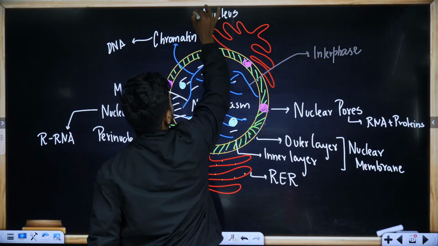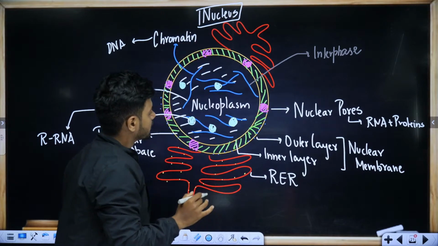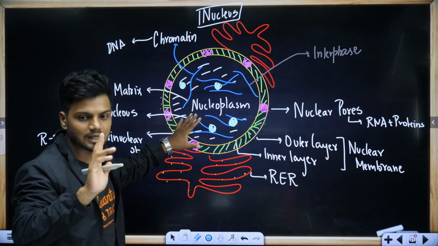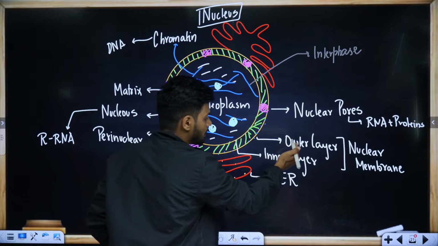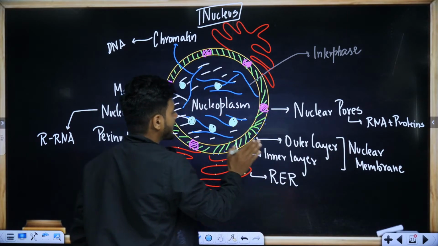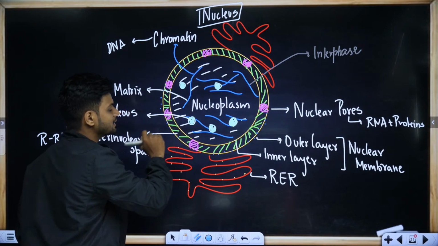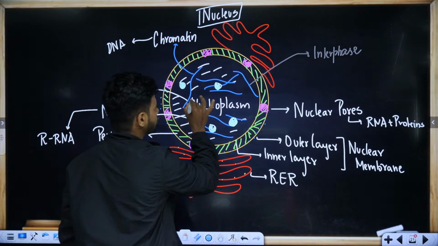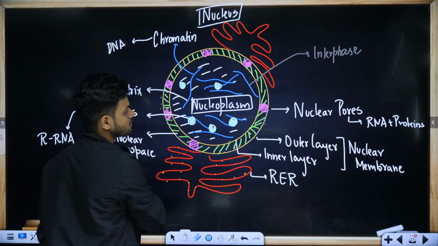Let me recap one more time. This is the nucleus. It is a double membrane structure. Outer membrane, inner membrane. Together they make up the nuclear membrane. Inside part is called the matrix, and the name for the matrix is nucleoplasm.